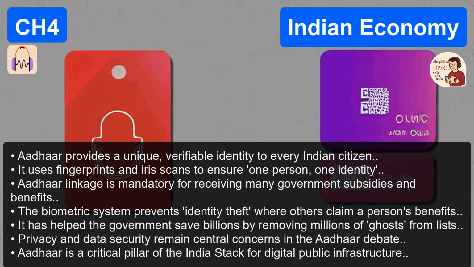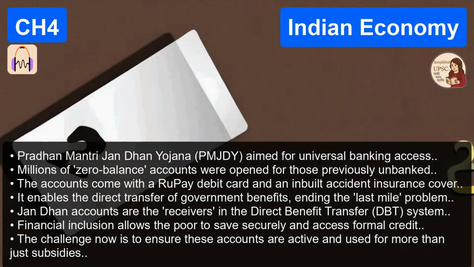Let's connect this back to what we discussed earlier. How does this technological trinity solve that massive leakage problem? How does it stop the ghost beneficiaries? Well, Aadhaar is the ghostbuster. That's a great way to phrase it.